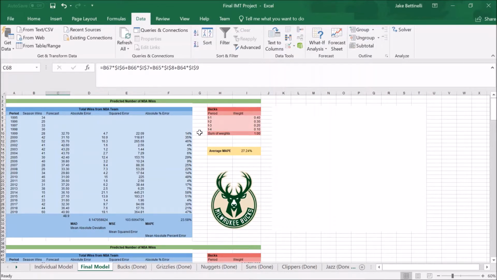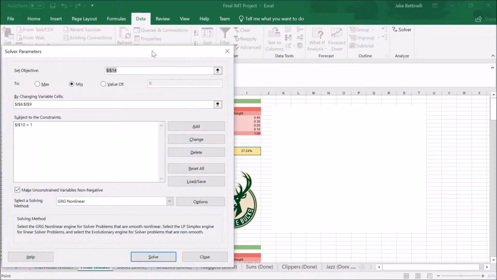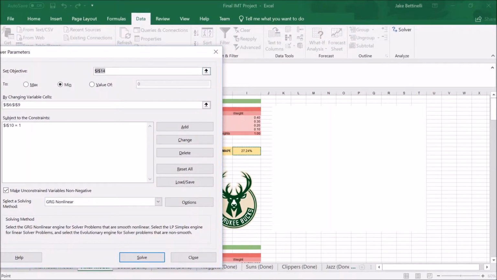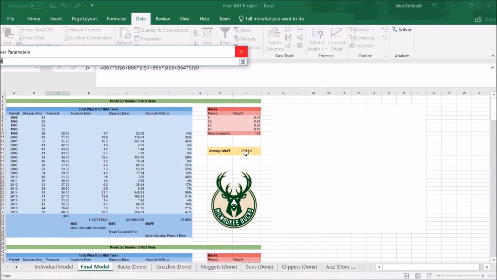The sum of weights will be equal to 1, similar to our last model. If we go to Data and then to Solver, we can see this process take place. For our objective function, we've created a new cell. This is the average MAPE amongst all 8 teams. The objective is to minimize this, as it aggregates the 8 datasets and finds the lowest possible average MAPE amongst all of them, optimizing weights only once.